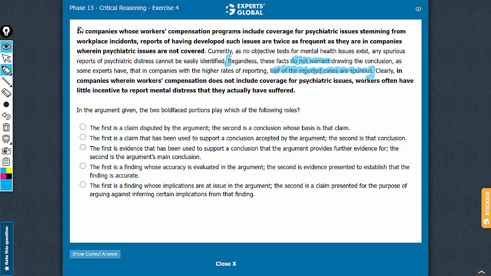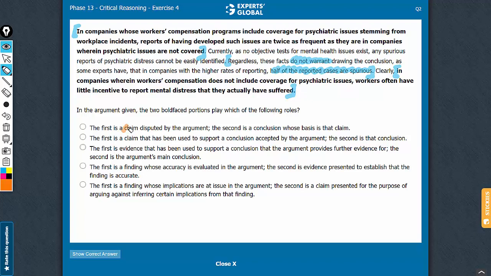See, the first boldface here is a finding, a circumstance that the argument analyzes, and in the process of its analysis, the argument reaches its conclusion. And the second boldface is an explanation that supports the argument's main conclusion. So with that groundwork, let's look at the answer choices.